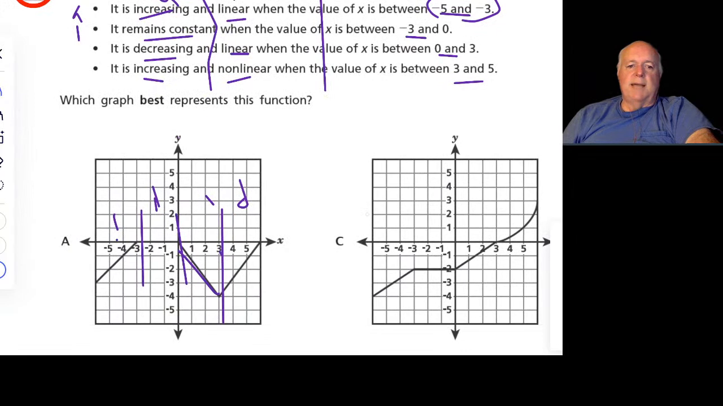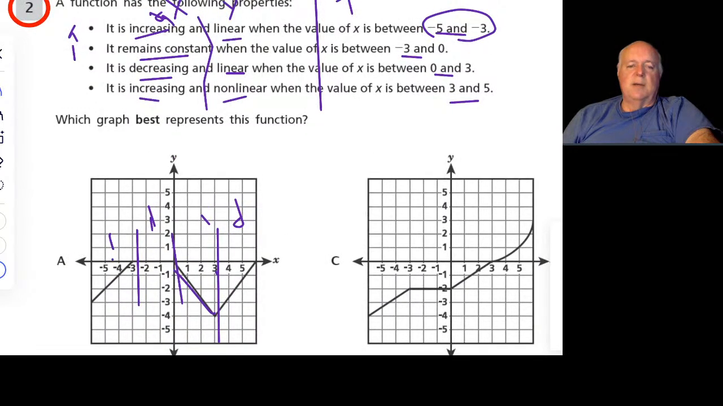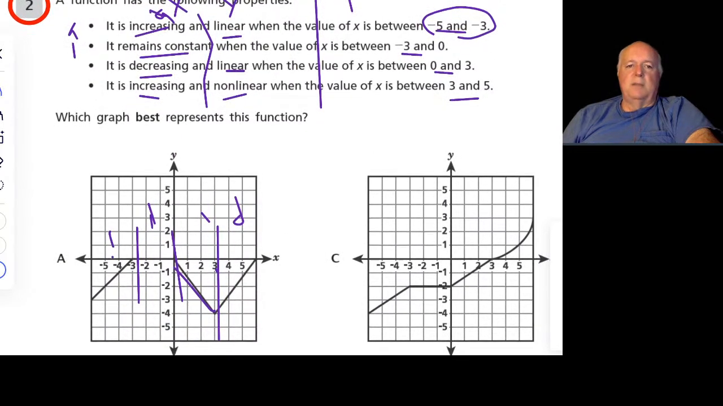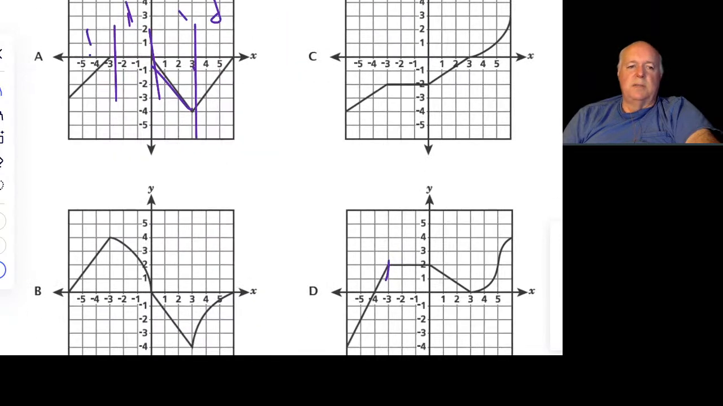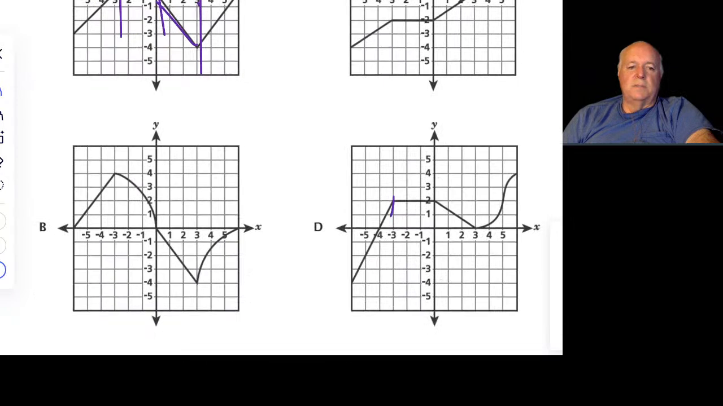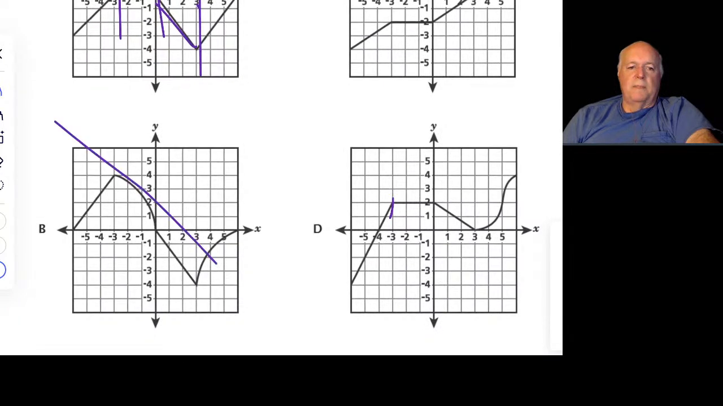So then it says it remains constant. So we want a flat line at that point between -3 and 0. So A is a flat line from -3 to 0. C is a flat line from -3 to 0. B is not a flat line from -3 to 0. So B is not the answer. Okay, and then D is a flat line from -3 to 0. Good. So we ruled out one.